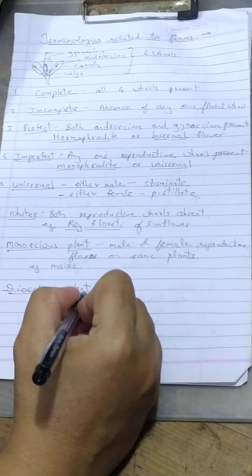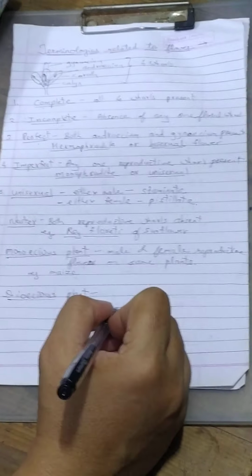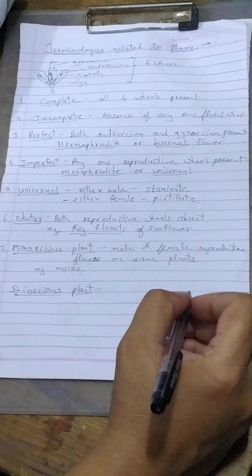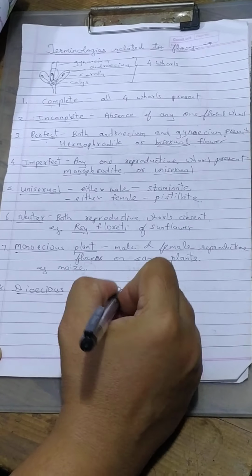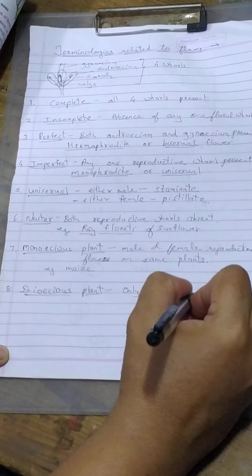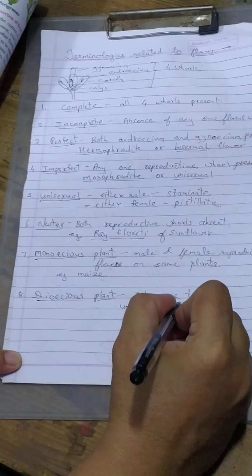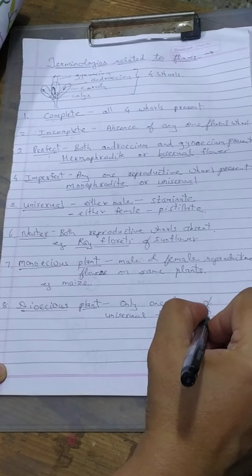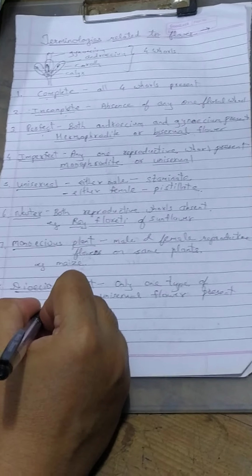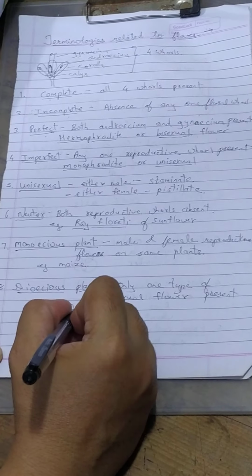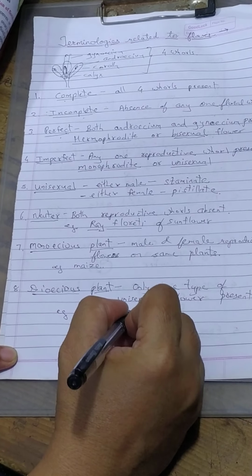And the last one is dioecious. The last one is dioecious plant. In this plant, on the whole plant only one type of unisexual flower is present. Example, papaya or date palm.